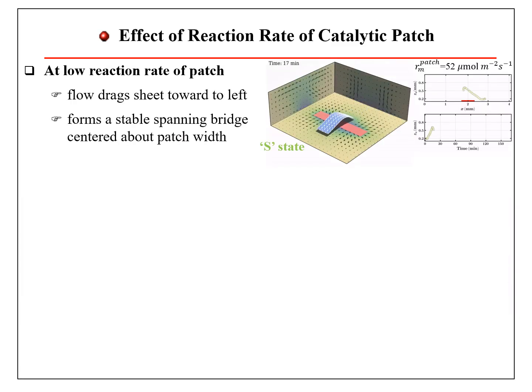The generated fluid flow then drives the motion of the seeds. At low reaction rate of the patch, fluid flow drags the passive seed toward the left and forms a stable spanning bridge centered about the patch width. The height of the seed is stable for a long time. We call it S state.